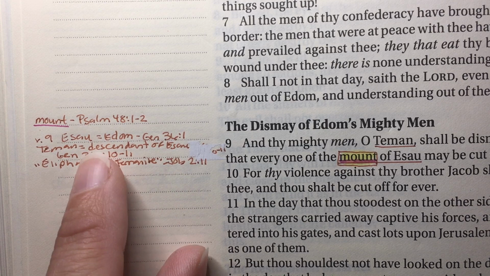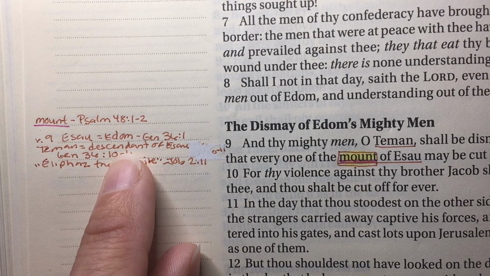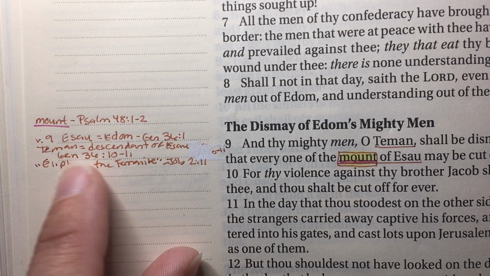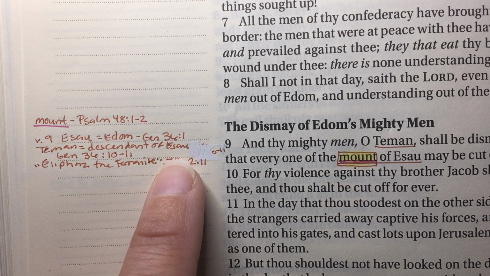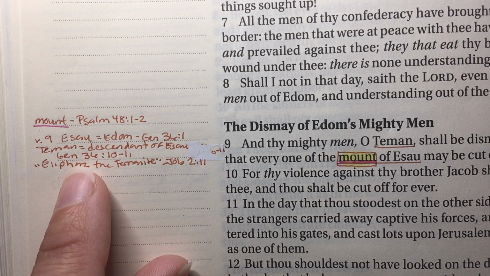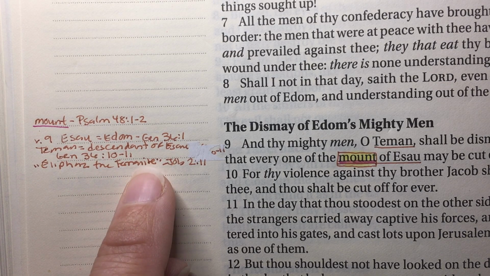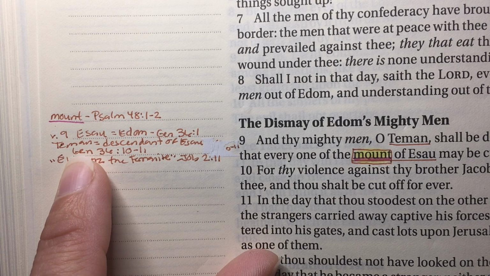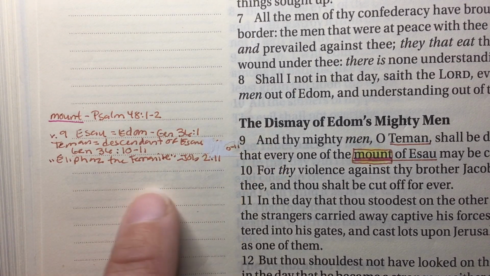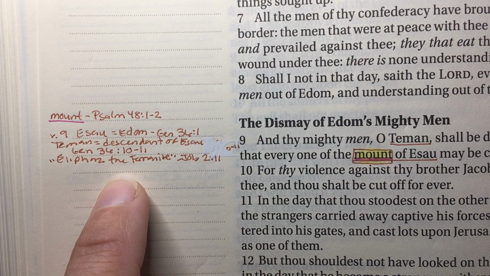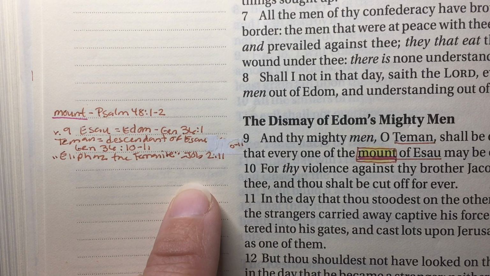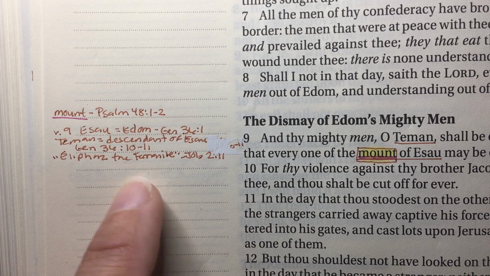So the other thing we have is Esau or Edom. That we see in Genesis 36:1. And Teman is one of those descendants of Esau. And we see that in Genesis 36 verses 10 through 11. So there was a creation of a community based on Teman. But again, I don't have that area ready in my Bible to show you. But it's something you can look at those references yourself and see what you think. It's very exciting to me the way it all connects.